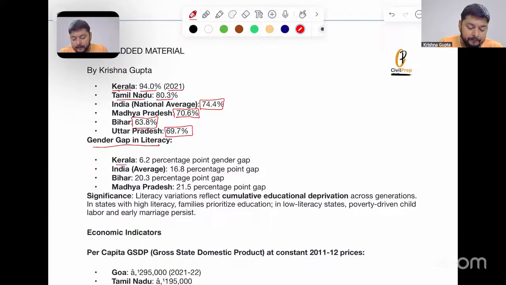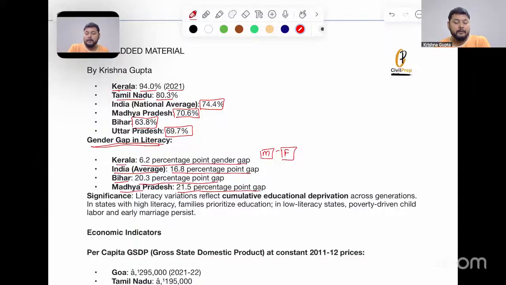Next is the gender gap in literacy, that is the gap between male and female literacy. In Kerala, there is a 6.2 percentage point gender gap. India averages 16.8%. Bihar has a 20.3% gap, while Madhya Pradesh has a 21.5 percentage point gap between male and female literacy.